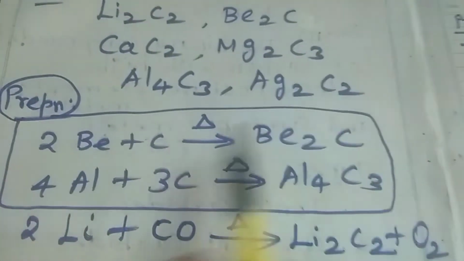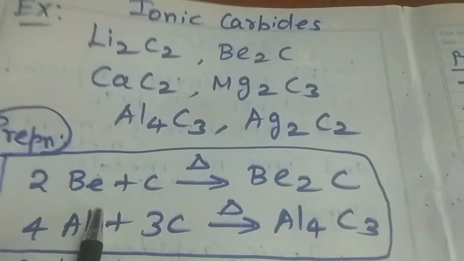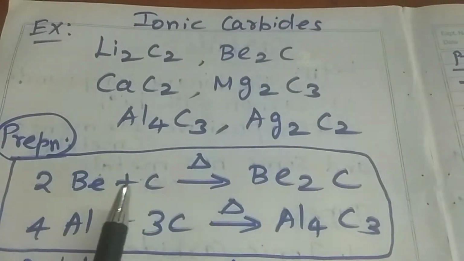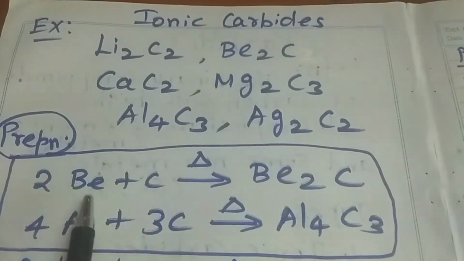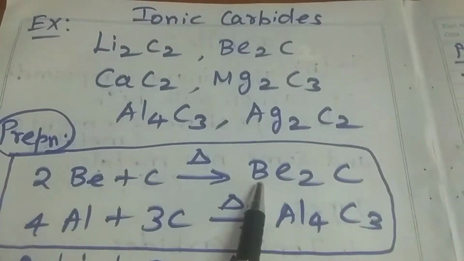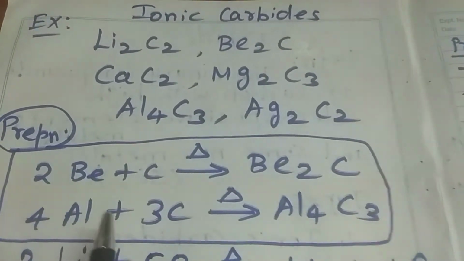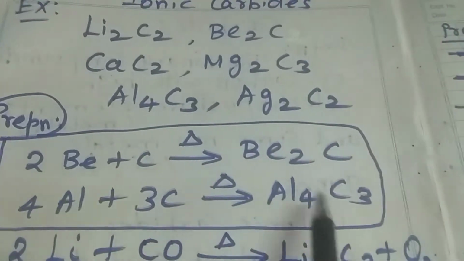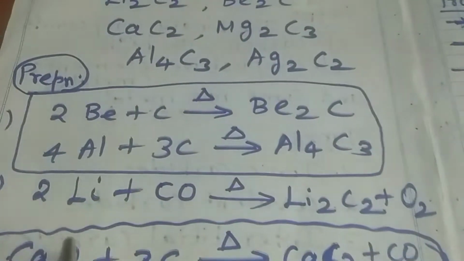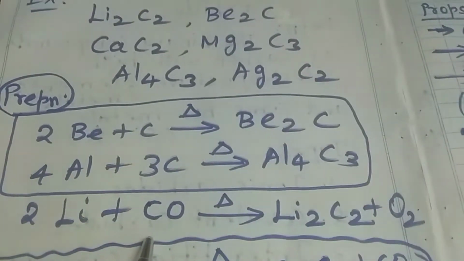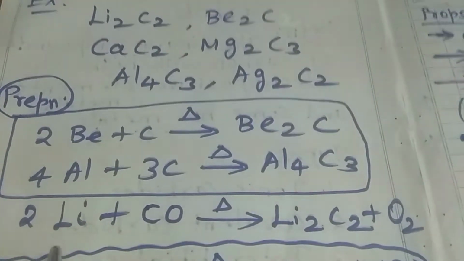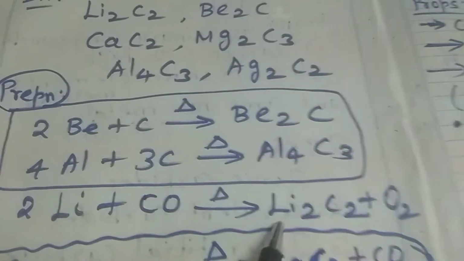How are the ionic carbides prepared? Generally, these ionic carbides are prepared by the heating of metal with carbon. For example, beryllium heated with carbon gives beryllium carbide. Aluminium heated with carbon gives aluminium carbide. Another method is metal heated with carbon monoxide. For example, lithium carbide is obtained by heating lithium metal with carbon monoxide.